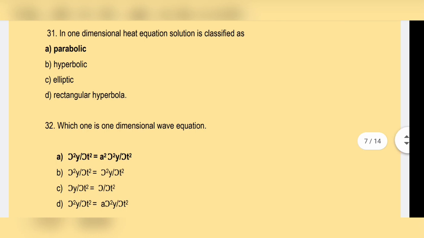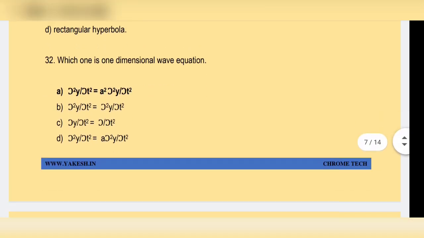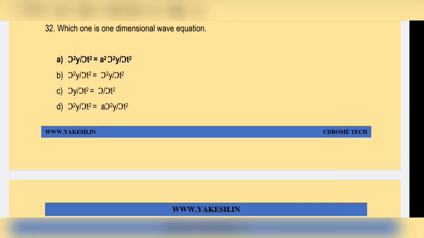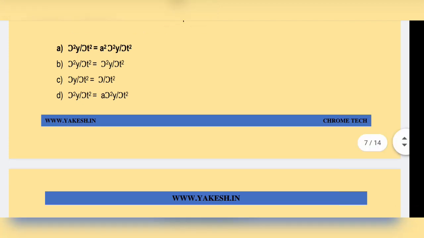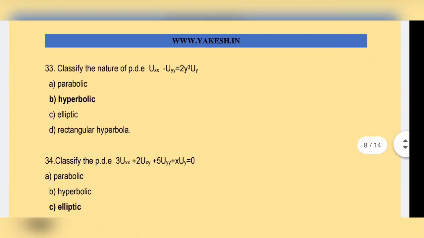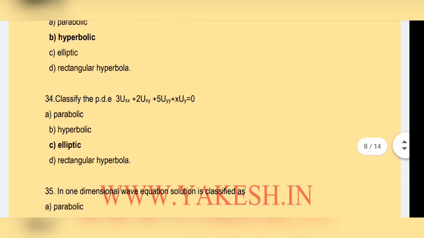In the one-dimensional heat equation, the solution is classified as parabolic. Option A is the correct answer. Which one is the one-dimensional wave equation? Option A is the correct answer. Classify the nature of the PDE uxx minus uyy equal to 2y cube uy. Option B, hyperbolic, is the correct answer.